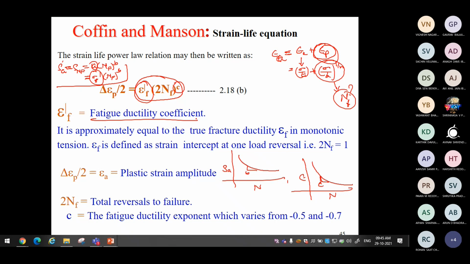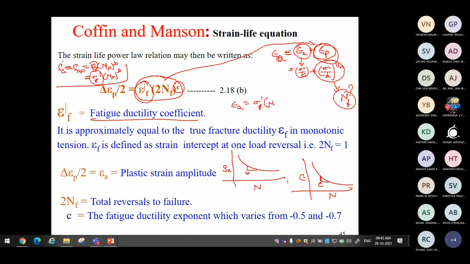Okay, so we will replace the corresponding relation here for the plastic part. The total strain amplitude is now sigma F dash over E, Basquin equation, for the elastic part. When the strain is in the elastic region, it is nothing but the high cycle approach, and the plastic part effect is negligible.